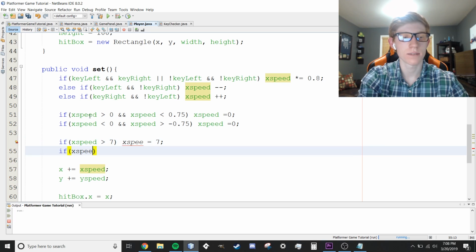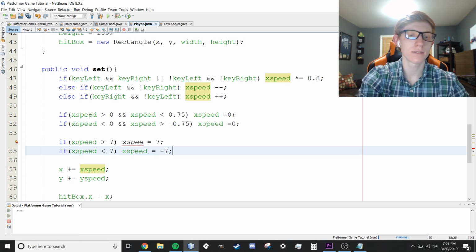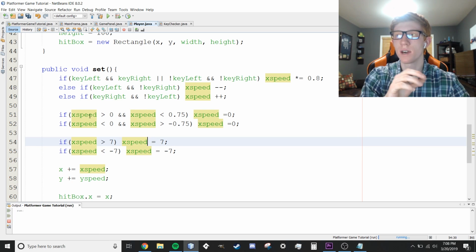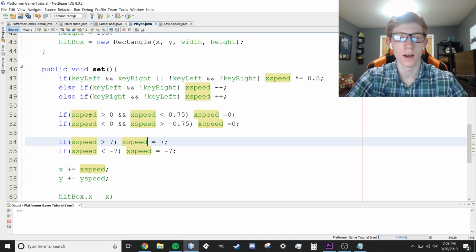Then we're going to say if x speed is less than negative 7, then it's equal to negative 7. Just like that. Because again, remember, positive, negative, or for you guys, positive, negative. Trying to do it from your perspective again.